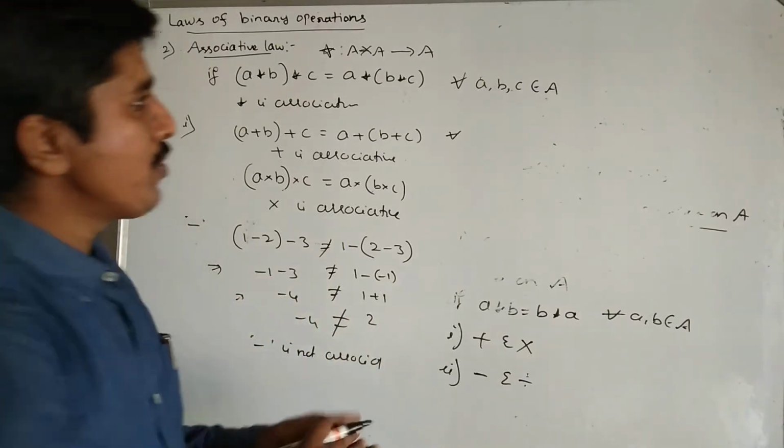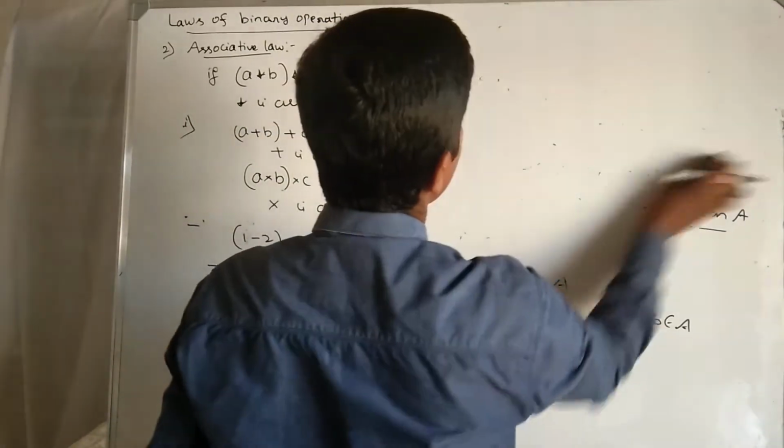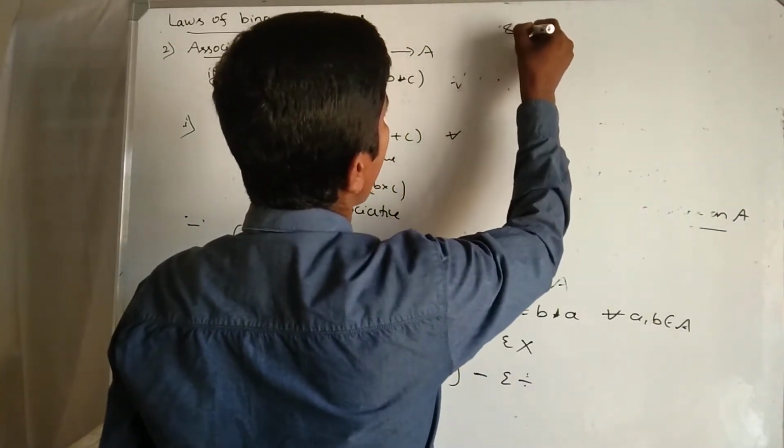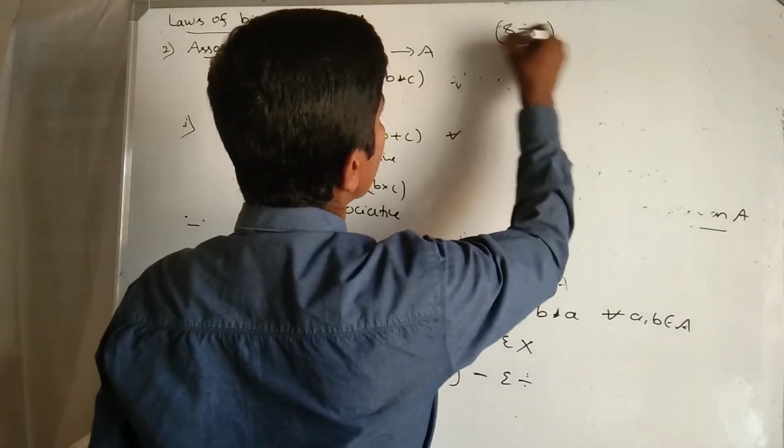Then what about division? Take (8 divided by 4) divided by 2.